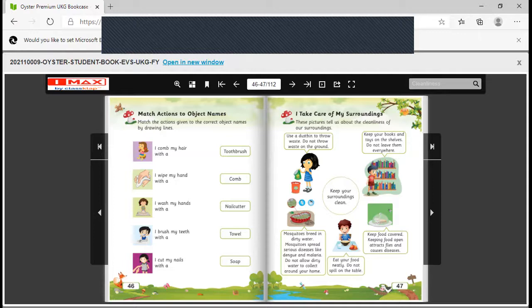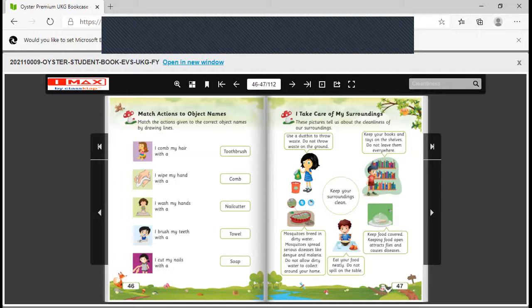Next is I take care of my surroundings. Students, surroundings means the area near our home, and we should keep that area also clean. There are some ways we can keep the surroundings clean. Use a dustbin to throw waste. Do not throw waste on the ground. Then keep your books and toys on the shelves. Do not leave them everywhere.